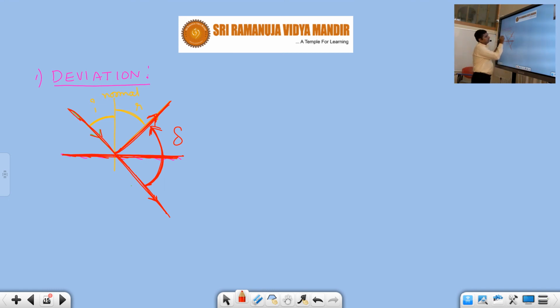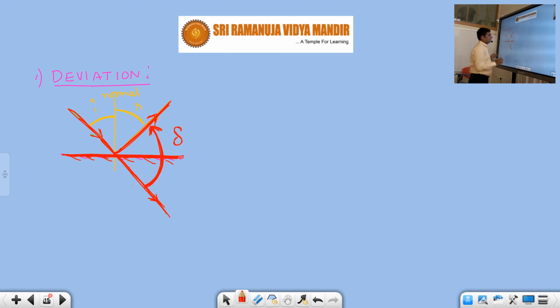Why? Because this ray which is supposed to go in this direction in the absence of the mirror got deviated like this because of the placing of the mirror. So this angle is called the angle of deviation, represented by delta. Now how much is this angle of deviation?